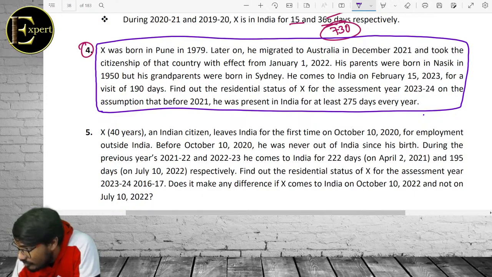Sir, it takes 2 minutes for me to tell the resident status is over. Let's start the scope of total income. But I'm controlling myself only because perfection should come. Think before you answer.